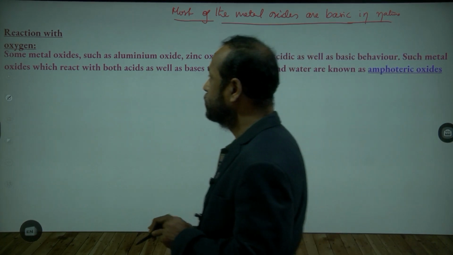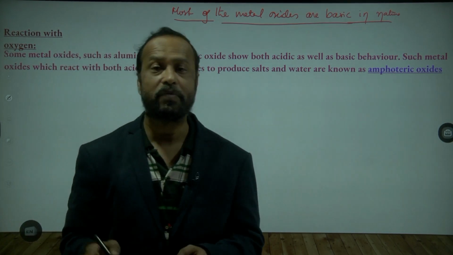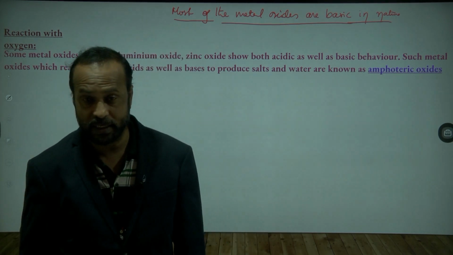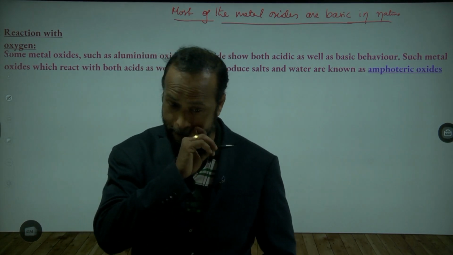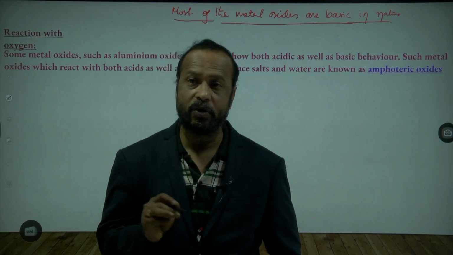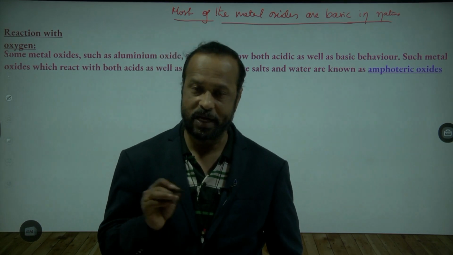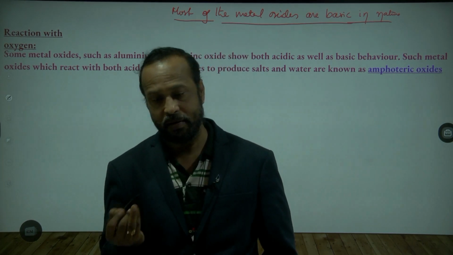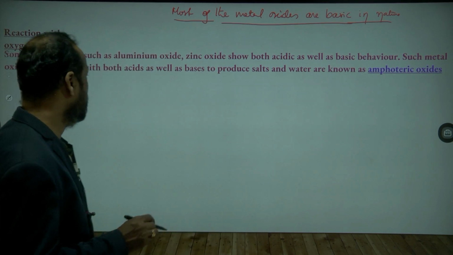Such metal oxides which react with both acids and bases to produce salt and water are called amphoteric oxides. In simple meaning, oxides which have both acidic and basic properties, which can behave like an acid and also like a base, are called amphoteric oxides. Is this clear to you?